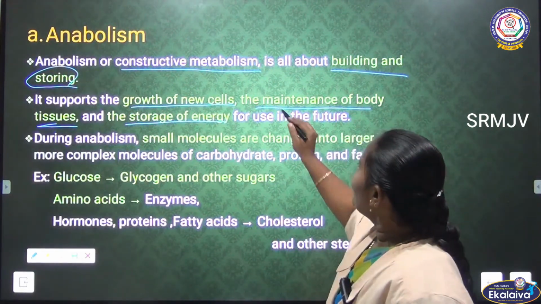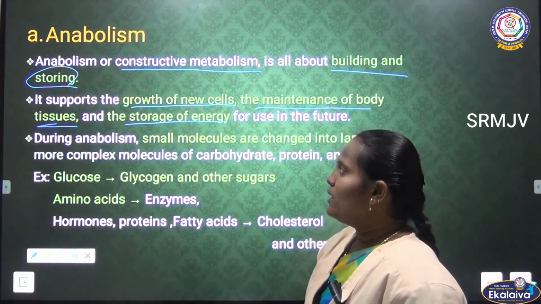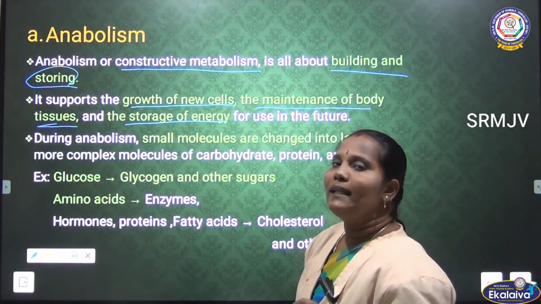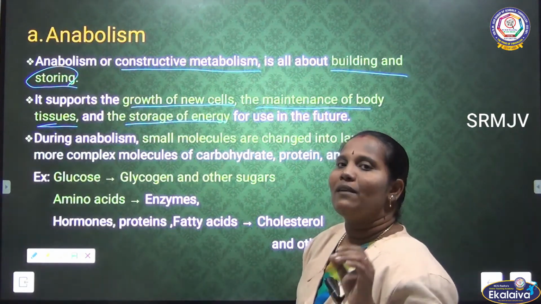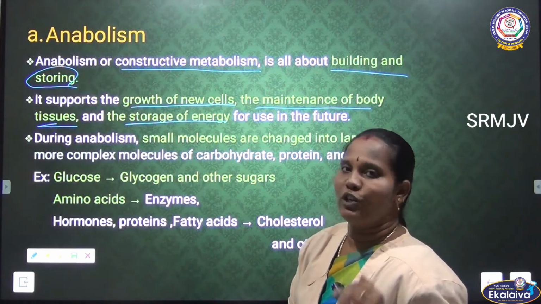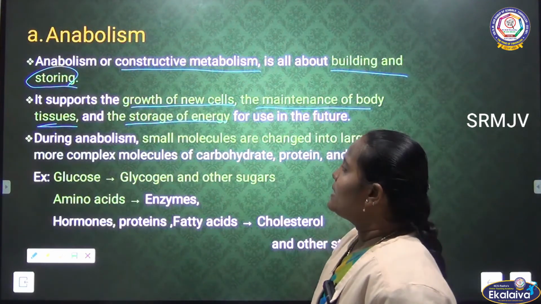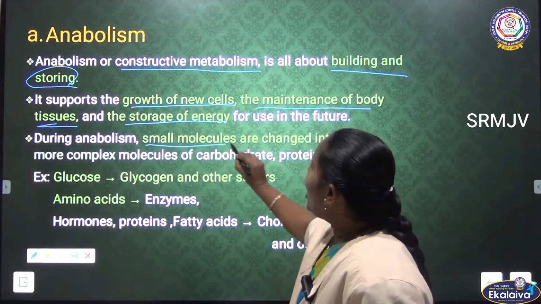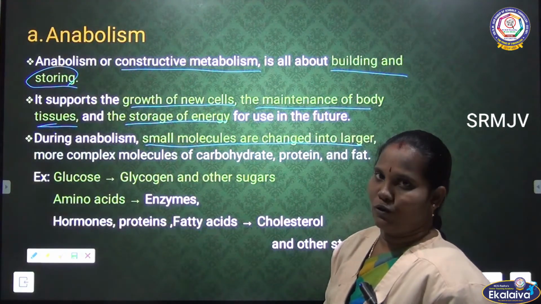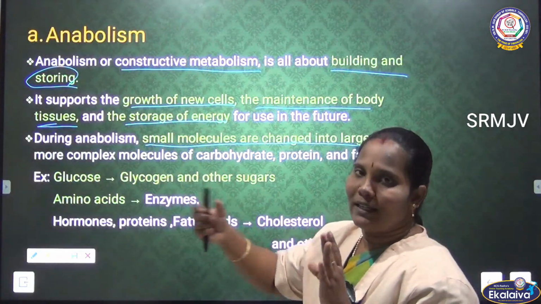Then next one, the maintenance of the tissues. Tissue maintenance also happens with anabolism. Then the storage of energy. We know that after digestion, the glucose and fat are stored in the cells of our body for future use. This happens with the anabolism process. In anabolism, small molecules are changed into larger and complex molecules. Small molecules are added together to make a complex, and then only they are stored in the cells.